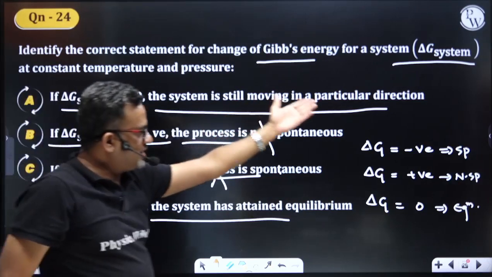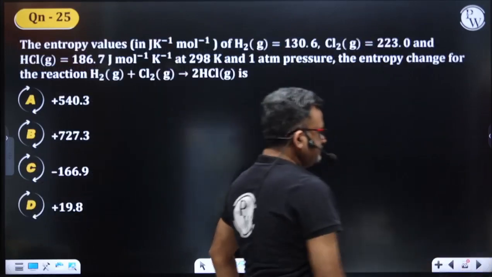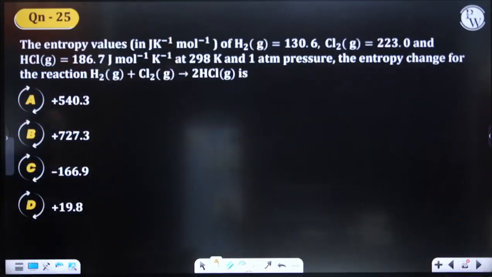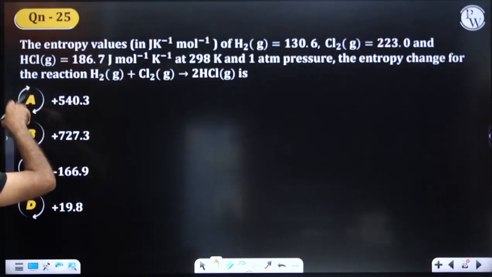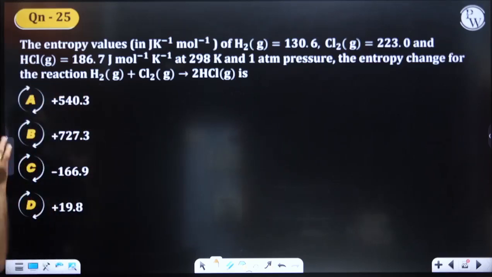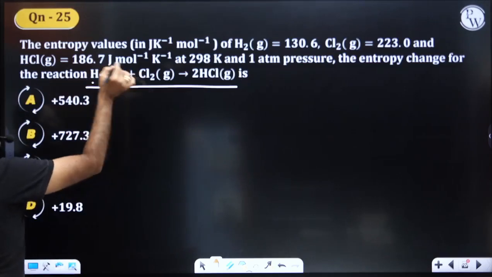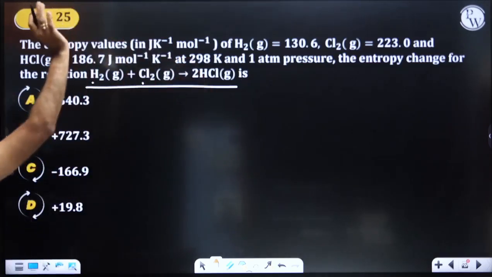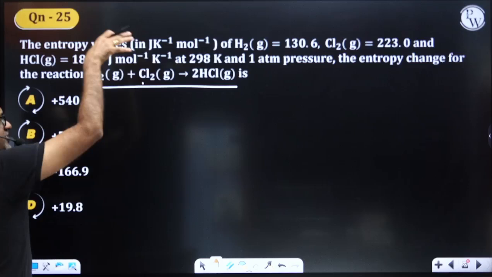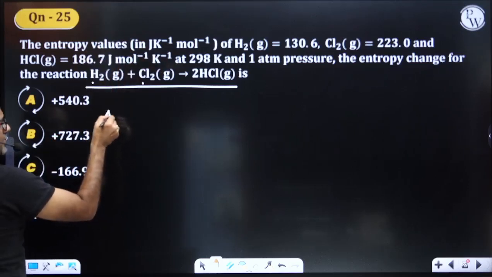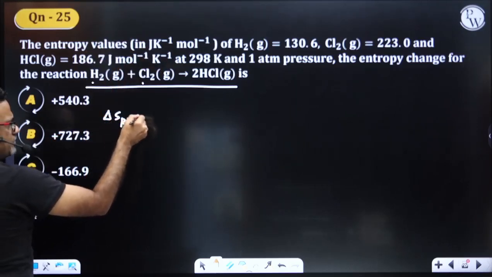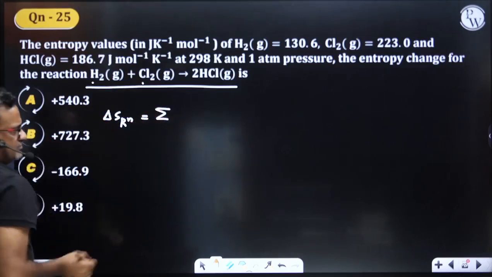Is that clear, students? You can refer to this and answer this. Entropy values of H2 and Cl2 and HCl are given. Entropy change for this reaction. For this reaction, they have given the entropy of H2, the entropy of Cl2 and the entropy of HCl. For this particular reaction, they have asked for the change in entropy. The change in entropy of the reaction is nothing but what?